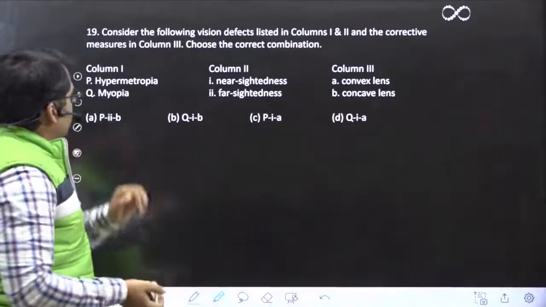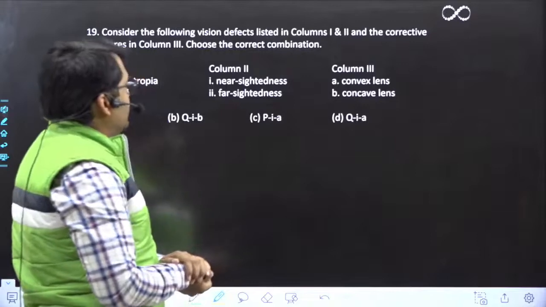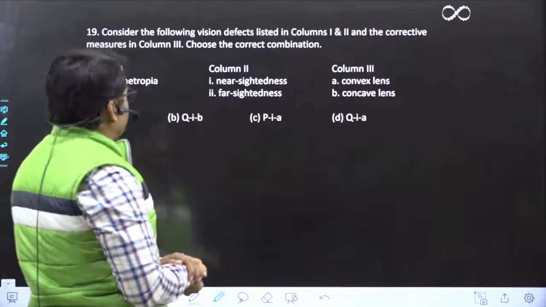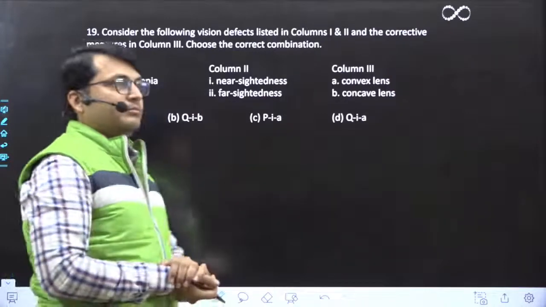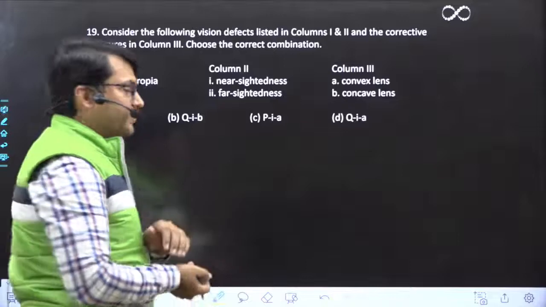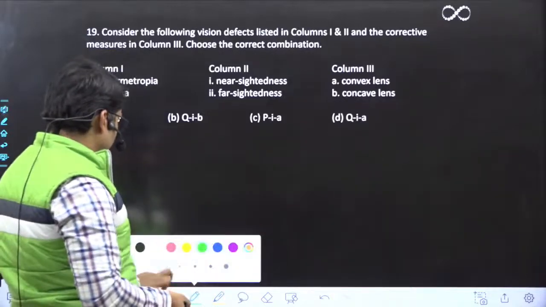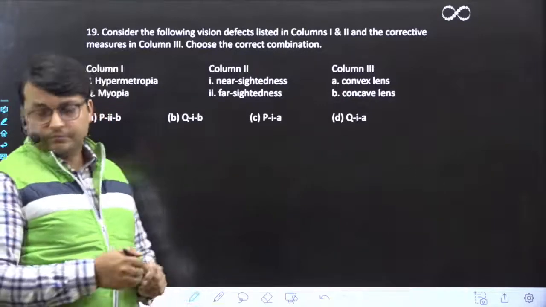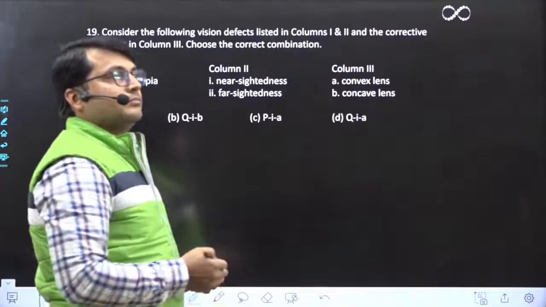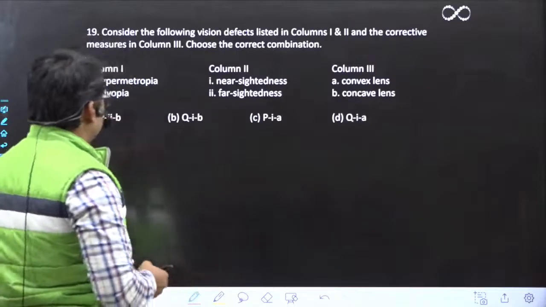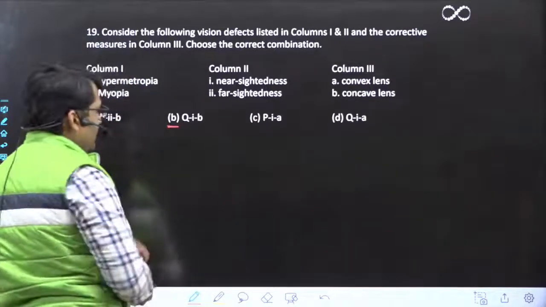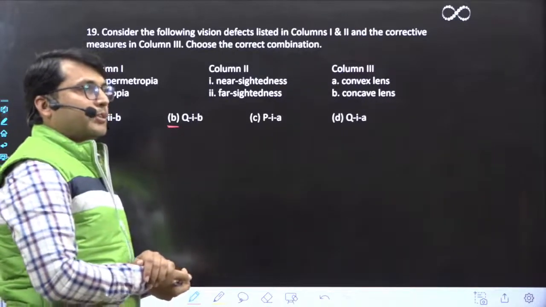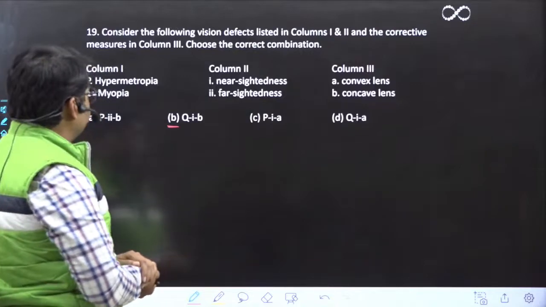Now this question says, consider the following vision defects listed in column 1 and 2 and the corrective measure in column 3. Choose the correct combination. What should be the correct answer for this? Tell me quickly. What should it be? Akhil is saying B. Okay. You are saying B. What about others? Okay. Sushweta is saying B. Okay.